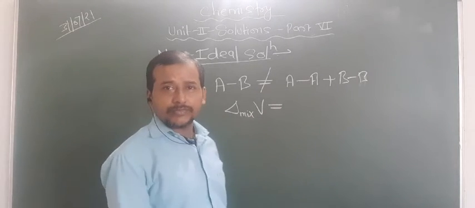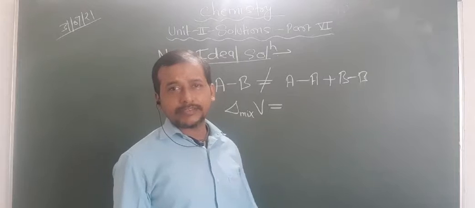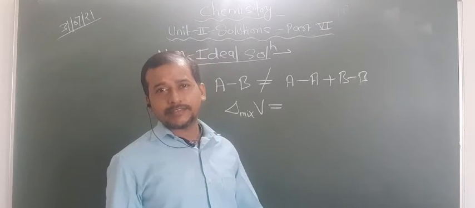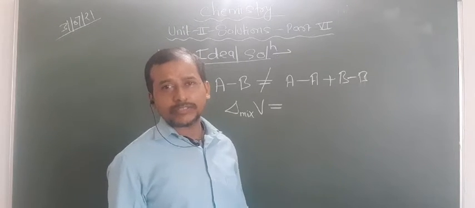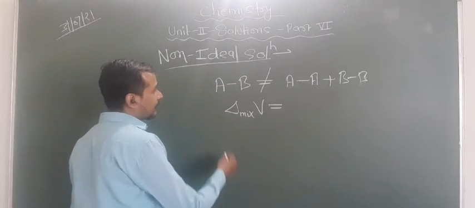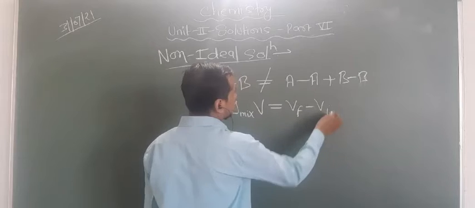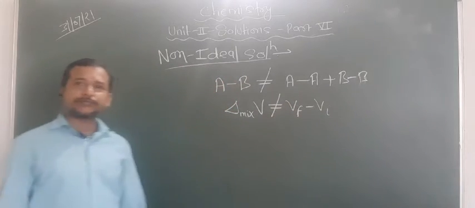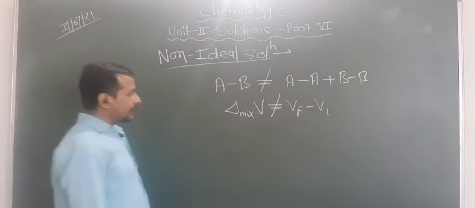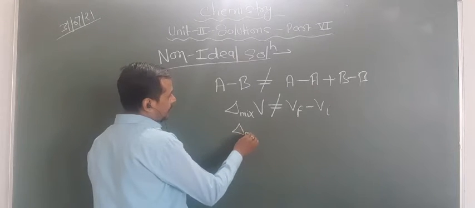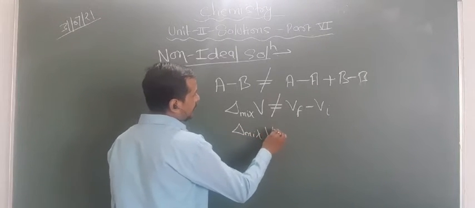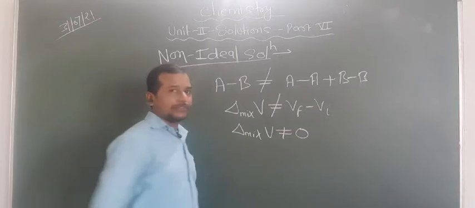In the case of an ideal solution, it is 0, that is, final minus initial is equal to the total change in volume. But here, V final minus V initial is not equal to 0, so we can say that delta mix V is not equal to 0.